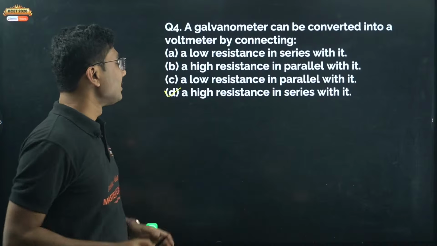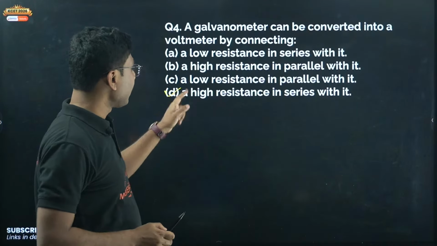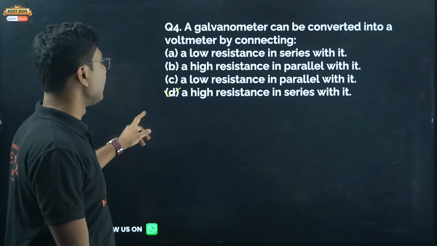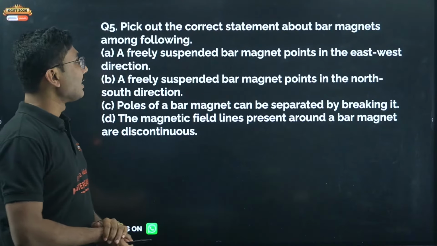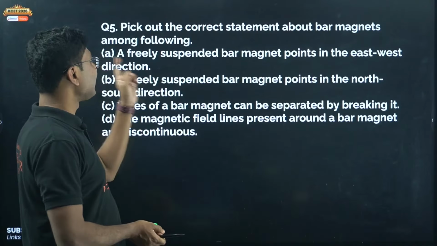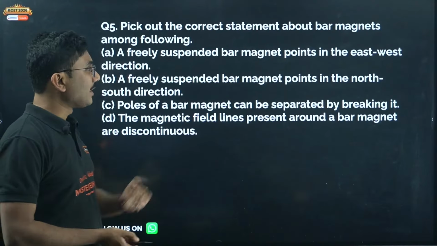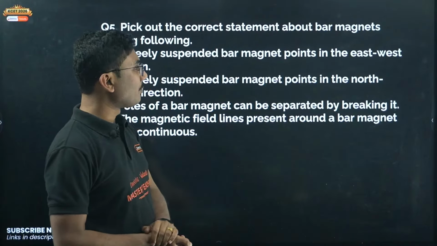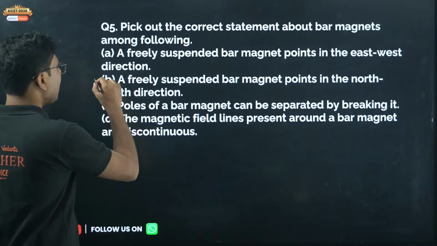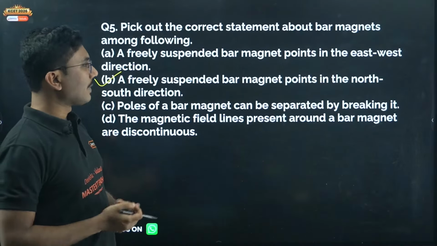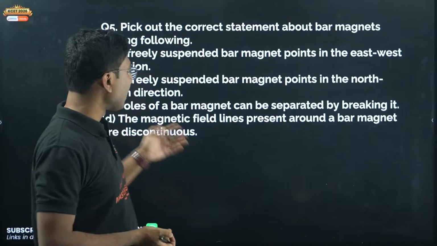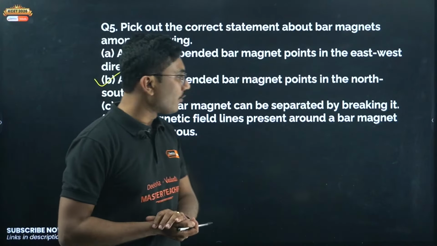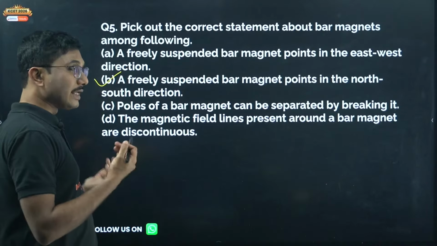Okay, don't worry. So a galvanometer with high resistance in series can be converted into a voltmeter, right? Pick out the correct statement about bar magnets among the following. A freely suspended bar magnet points in the east-west direction. A freely suspended bar magnet points in the north-south direction. Okay, a freely suspended bar magnet points in the north-south direction. Poles of the bar magnet can be separated. No, they cannot be separated. The magnetic field lines present around the bar magnet are discontinuous. They are continuous curves.